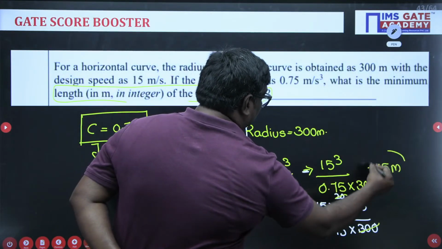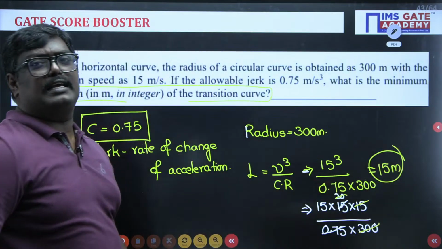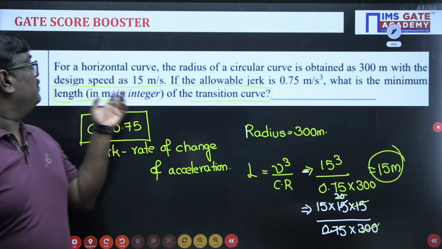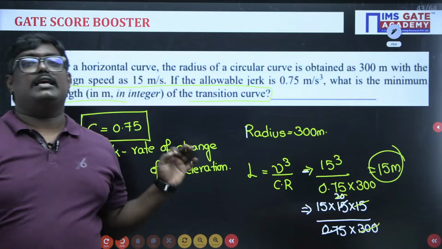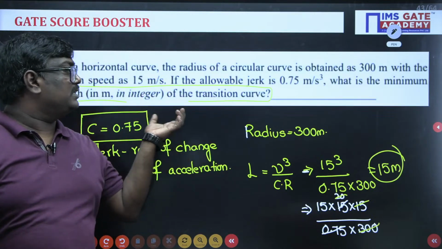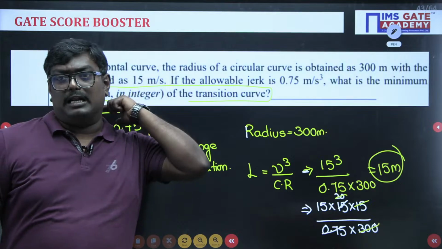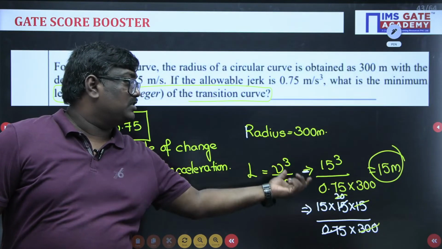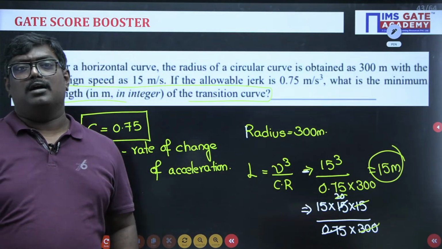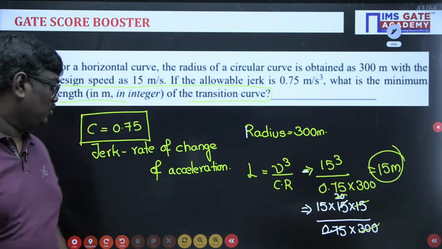Now you can ask me, sir, why have you done only one case? Sir, in the problem they asked only in case of comfort, means only in the case of the jerk we have to calculate. So only in the case of jerk it will be equal to 15 meter. Is this clear, students?